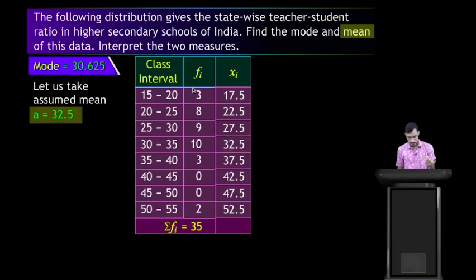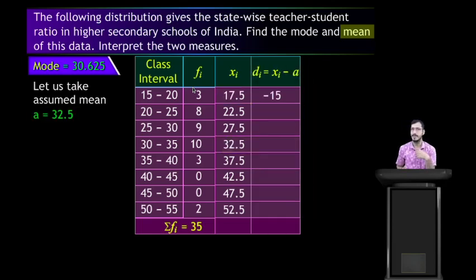Now we find d, that is xi minus a. Here 17.5 minus 32.5 is minus 15. Now 22.5 minus 32.5, then 27.5 minus 32.5, 32.5 minus 32.5.